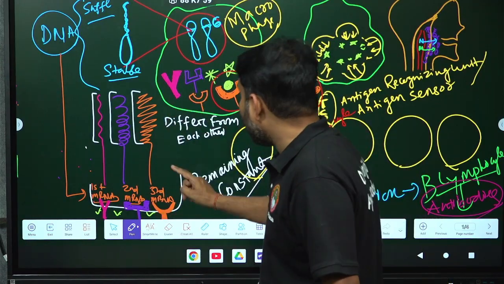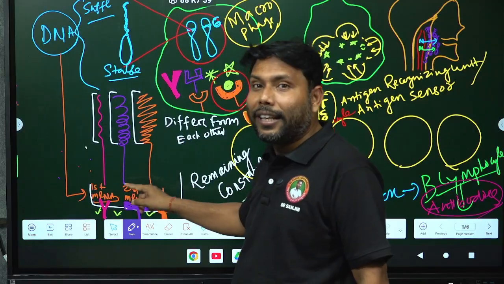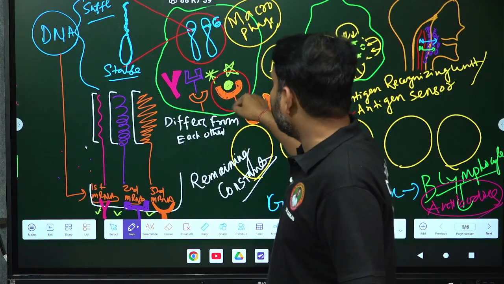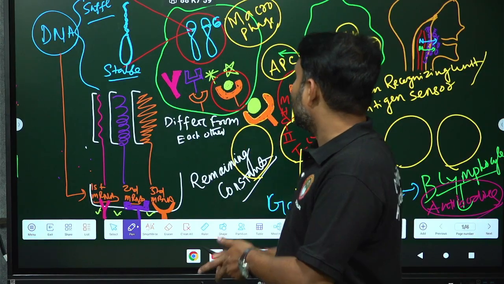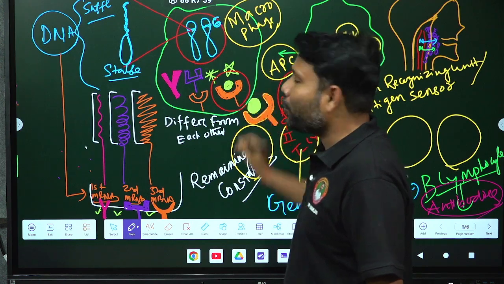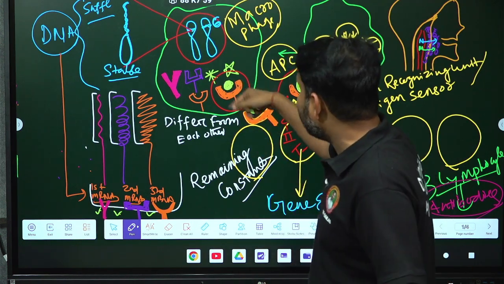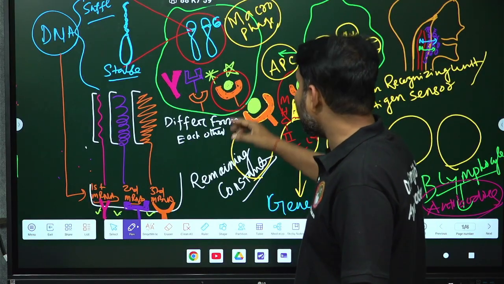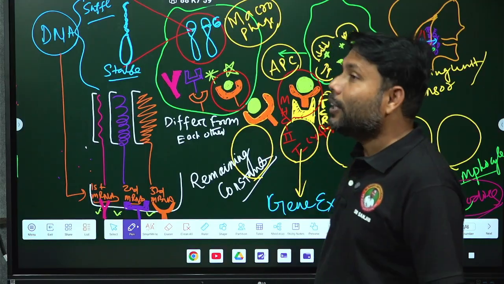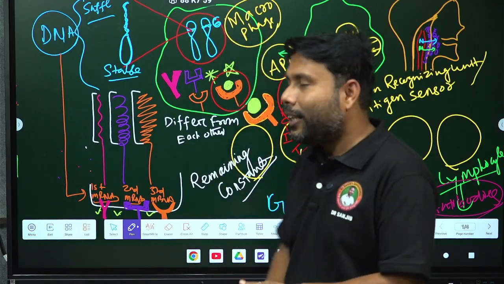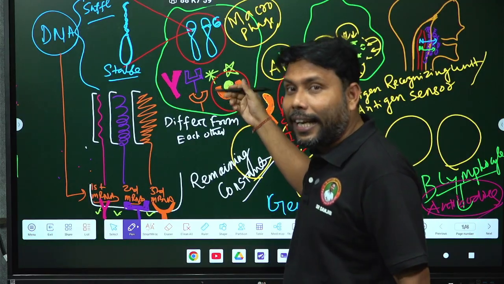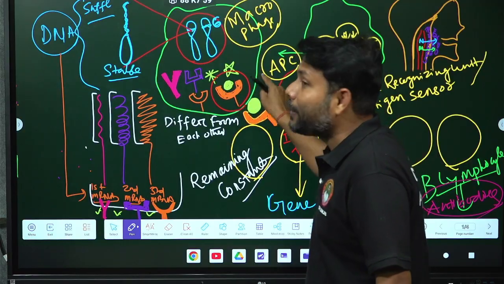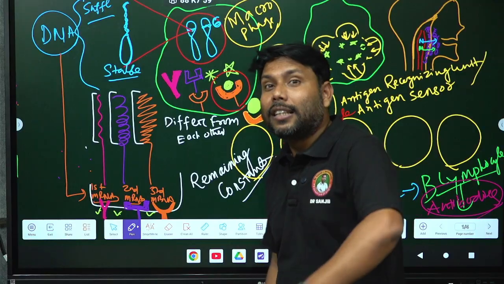Then these proteins will select which protein will fit to the antigen made free by the macrophage. Now we got that this was selected and fitted to the antigen. The next thing that happened: this selected antigen was presented to the selected T lymphocytes. That's why it is called a processed antigen, as it was presented to the T lymphocytes. So that's why it is called an antigen presenting cell. So the antigen presenting cell is related to the macrophage.